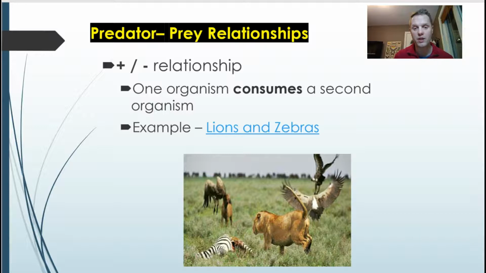Predator-prey relationships can also impact the size of a population. For example, it has a positive impact on one organism and a negative one obviously on the other because it dies. For example, a lion consumes a zebra. That is a predator-prey relationship.